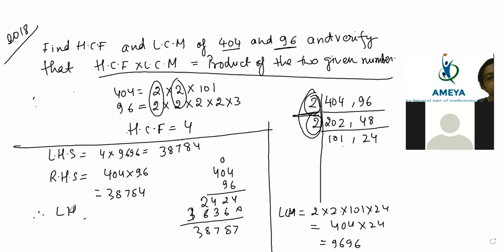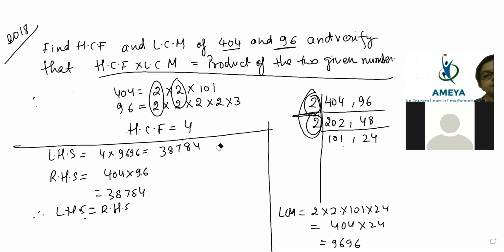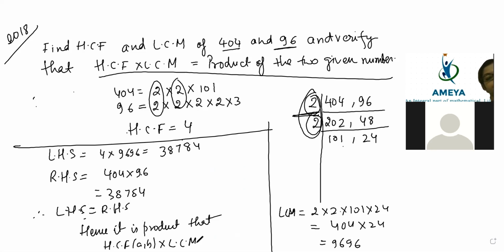So therefore LHS is equal to RHS. What you will write is: hence it is proved that the HCF of two numbers into the LCM of two numbers is equal to the product of those numbers themselves.